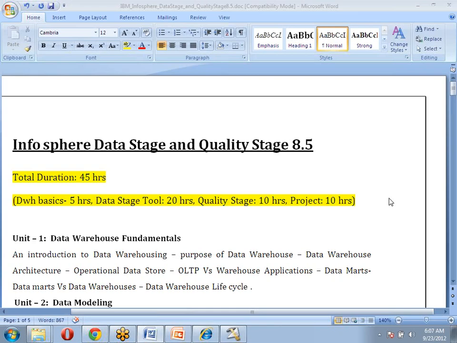Let me check it. You can check it, or otherwise you can drop me a mail again. I think I already dropped a mail. Based on that, we'll discuss. It's not a problem. If you pay in 2 installments also, that's not a big deal. Okay, that's it, sir. Thank you very much.